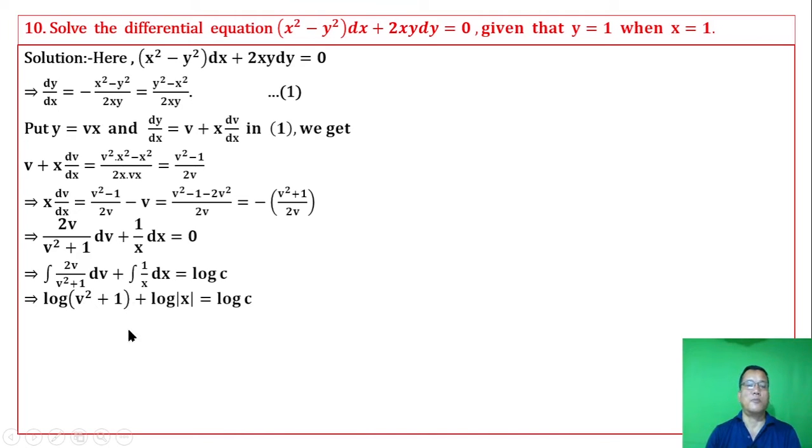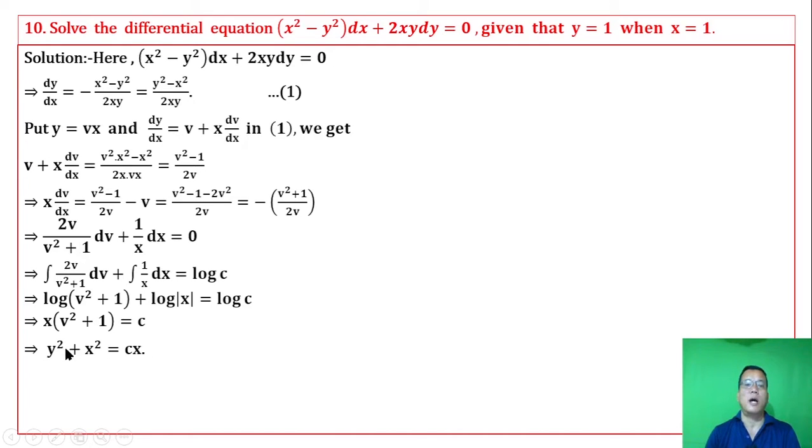Then log of the product property: the log of the product is the sum of the logs. We get the original value dy by dx, and after simplifying we get xy equals 6, the general solution.